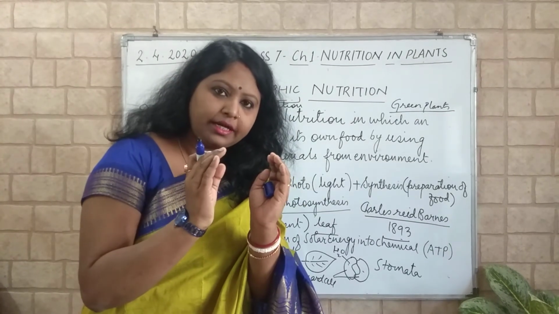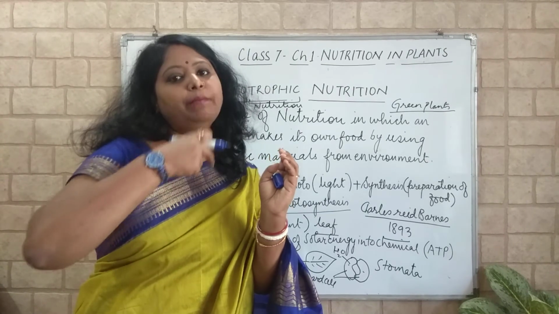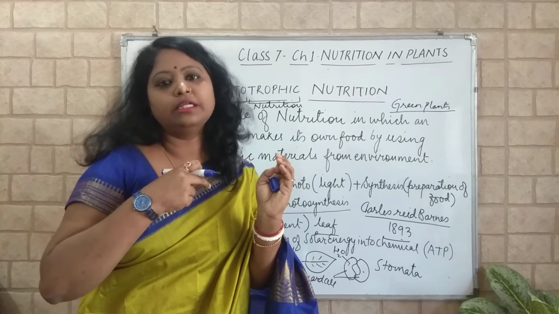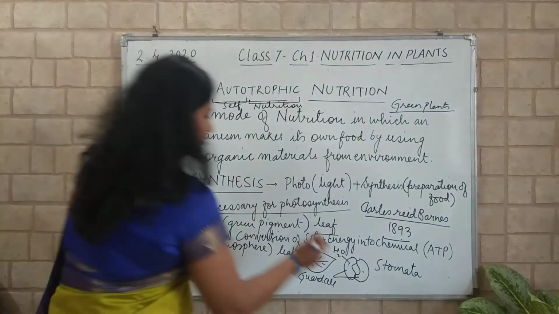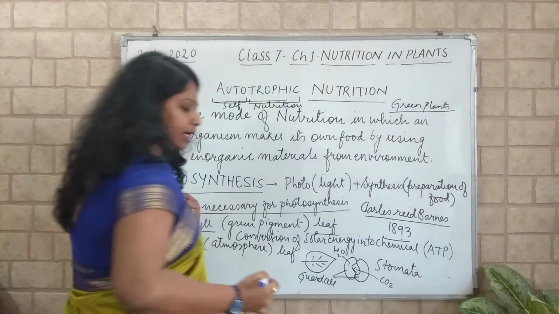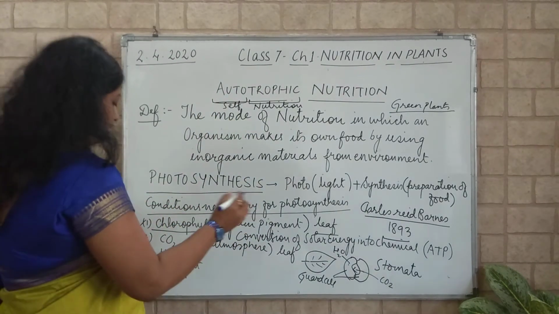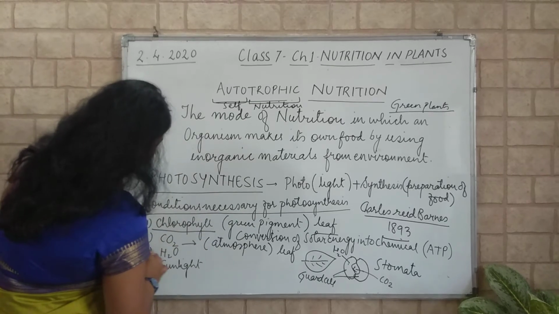So they will get separated and the opening will be there through which carbon dioxide gas can enter inside the plant. So carbon dioxide is entering inside the plant through this opening. Okay, so carbon dioxide, they have got it now.